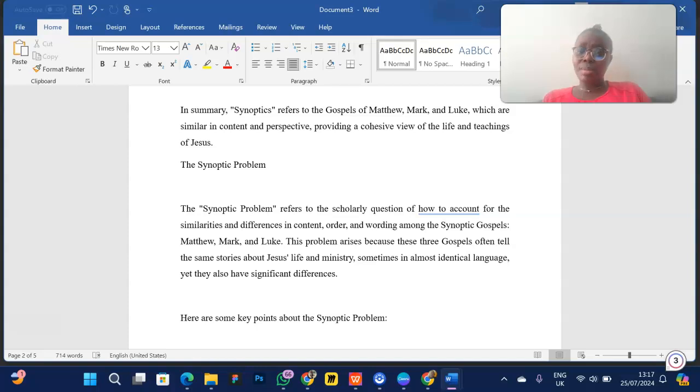There are some things that Matthew wrote that Luke did not write. If you are saying that Matthew and Luke used the book of Mark, why is it that there are some things that Mark did not include and we found them in Matthew and Luke? There are some things that only Luke wrote about that Matthew did not write about. So it's a problem, and they needed to find a solution to that problem. That's why they called it the synoptic problem.